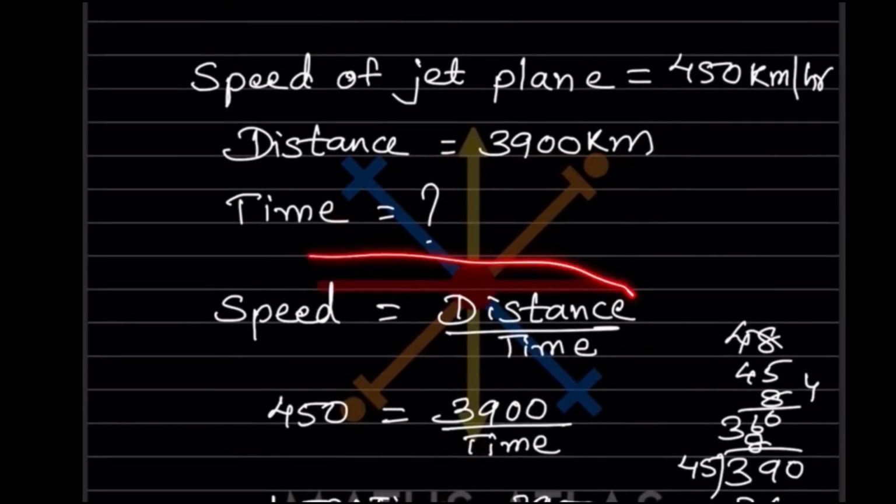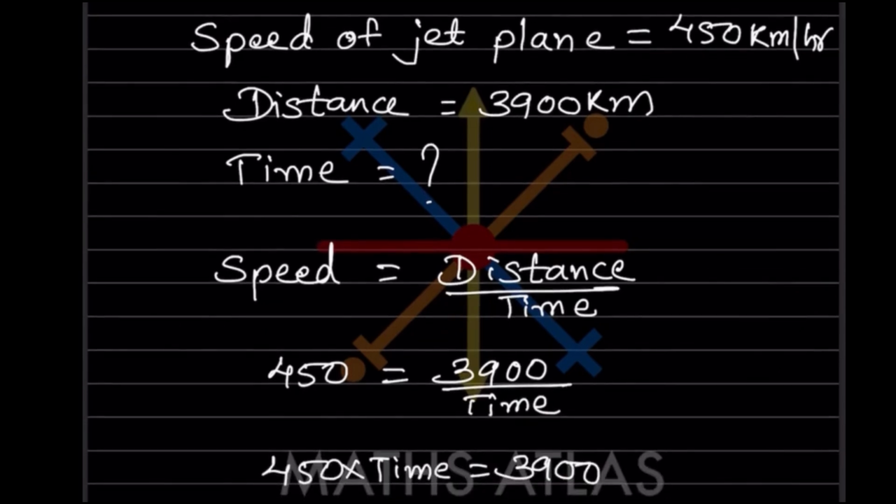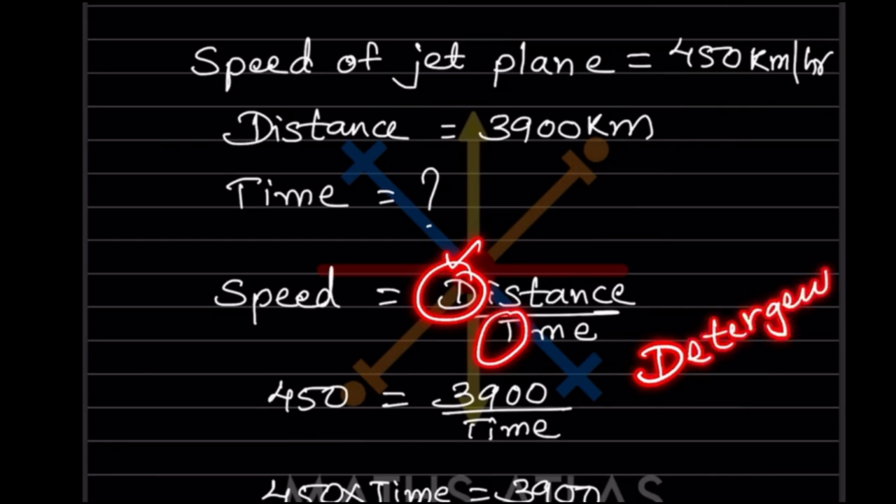So the formula, you have to remember this one. Now look at your speed, it is distance by time. So here you can write this in place of speed. So now see here, one more thing, I'll just show you how to remember this formula. Many of them get confused whether the time is here or the distance is here. So can you see the first one, D and T? So you can just remember the word detergent. So now you know this starts with D and then ends with T. So just these two, so D by T.